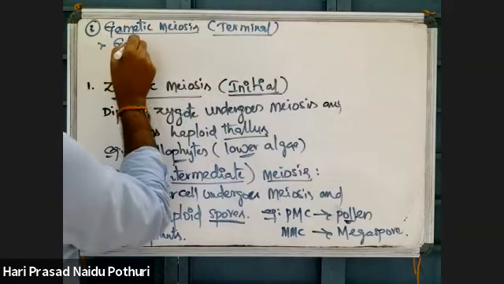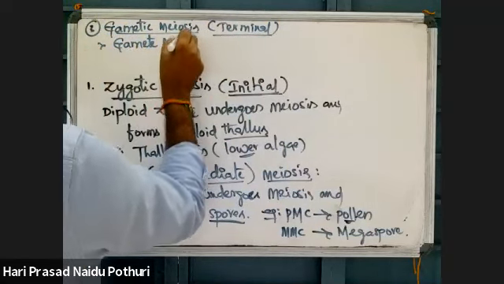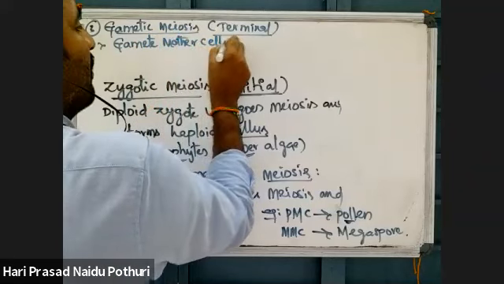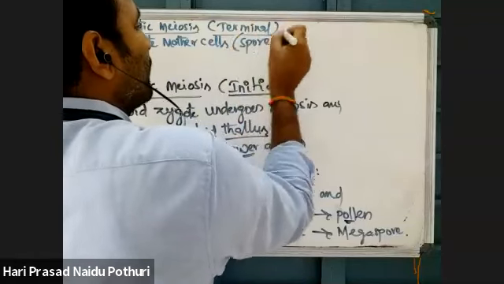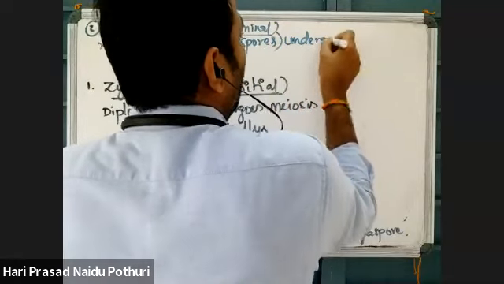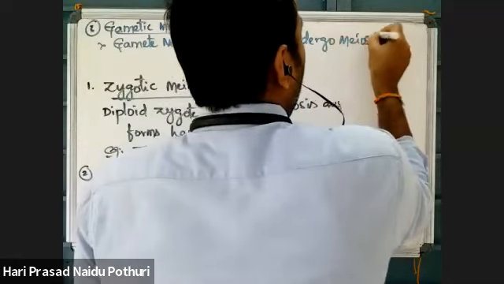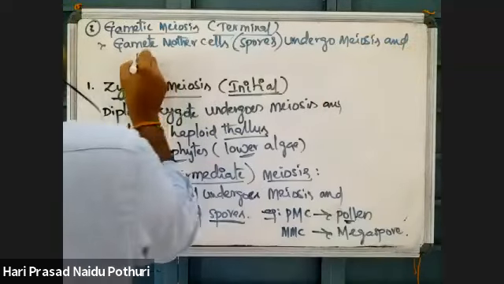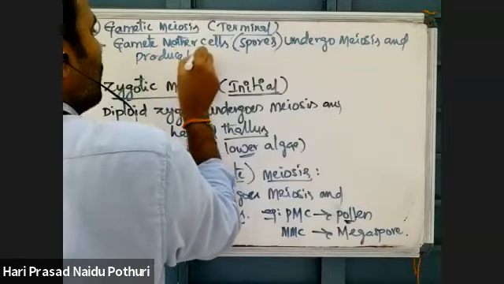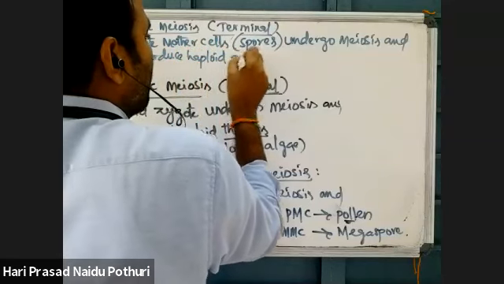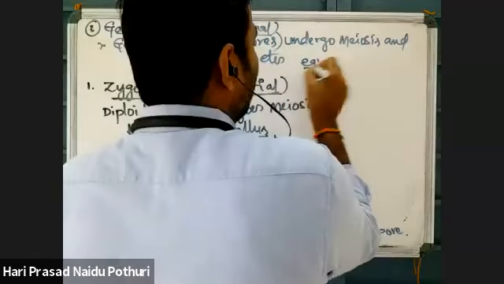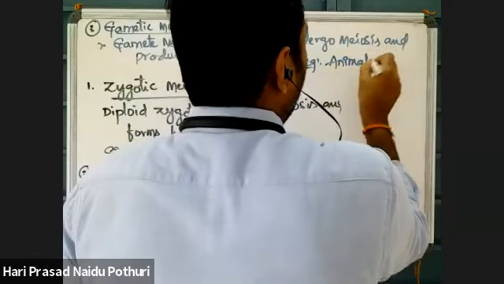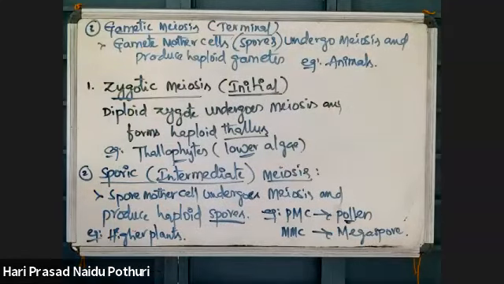Here, the gamete mother cells, which are spores only, undergo meiosis and produce haploid gametes. This is called gametic meiosis. It is taking place in animals. Gametic meiosis is seen in animals.